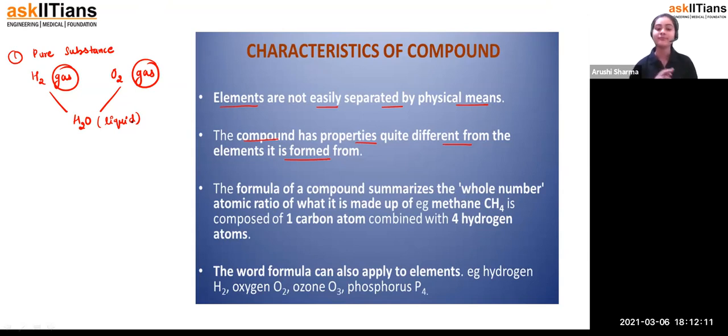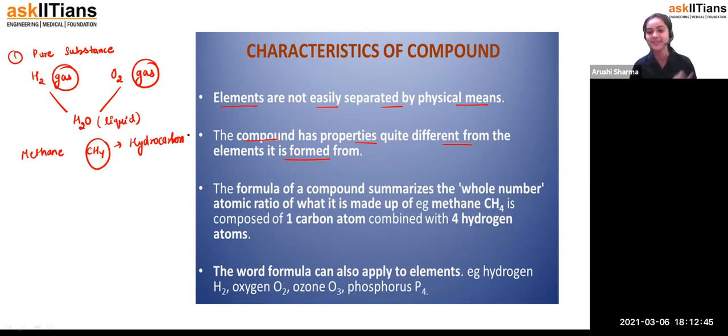Okay. Now, the third point is that the formula of a compound summarizes the whole number atomic ratio. For example, if you see methane, you'll say, ma'am, what is methane? Methane is CH4, a type of hydrocarbon compound. Hydrocarbons are the compounds which contain hydrogen and carbon. And definitely you are going to see this in your class 10th. You will have a whole chapter about carbon and its compounds, so don't worry about that.